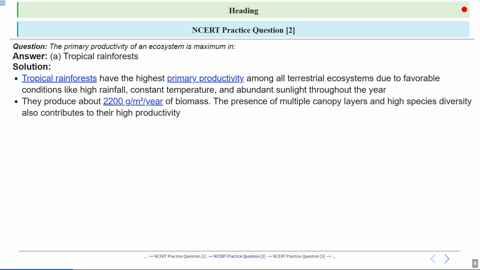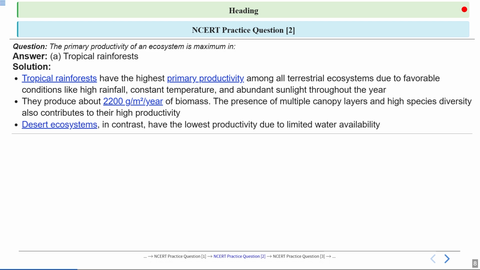Now the sheer amount of biomass produced in tropical rainforest is substantial, with studies showing an average of 2200 gram per square meter per year. The presence of multiple canopy layers with many different types of plants growing at different heights also contributes to their high productivity by maximizing the amount of sunlight captured.